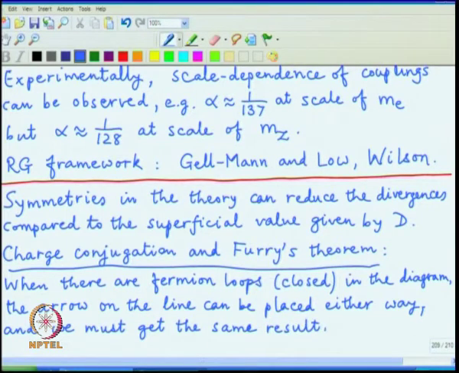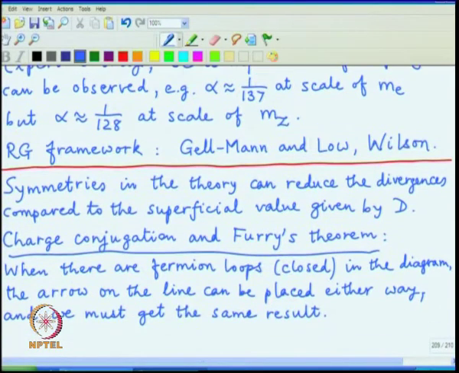Now, the arrow on the line is associated with our labels of particle and antiparticle, and what this symmetry says is that for closed fermion loops there is no way we can distinguish a particle from an antiparticle, and the answer should be the same whether we label one state as a particle and the other as antiparticle or vice versa.